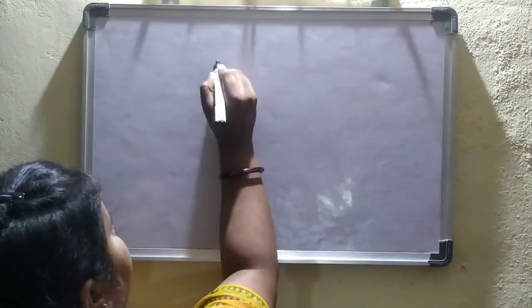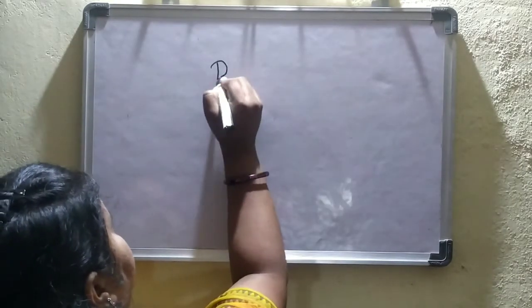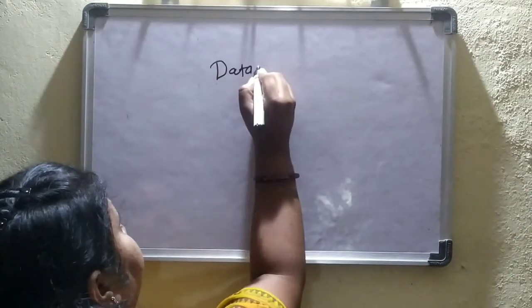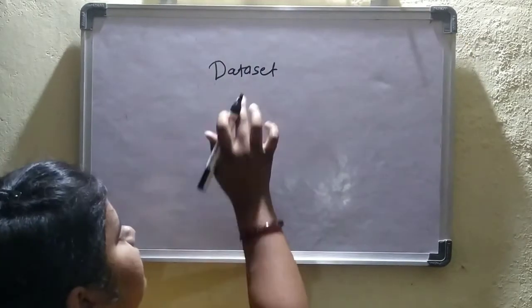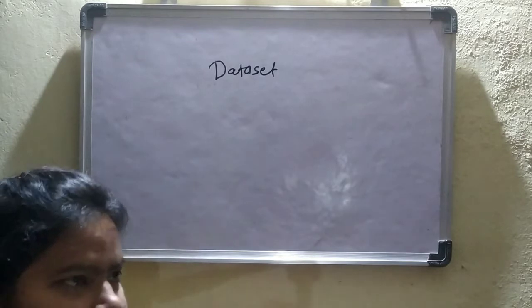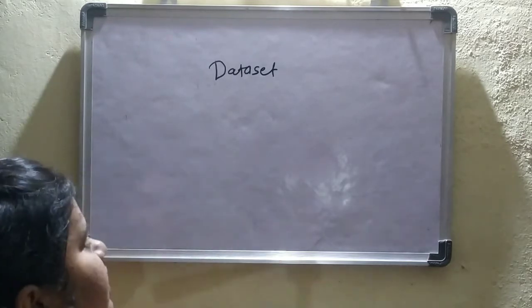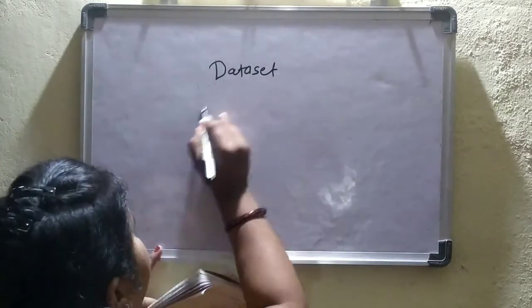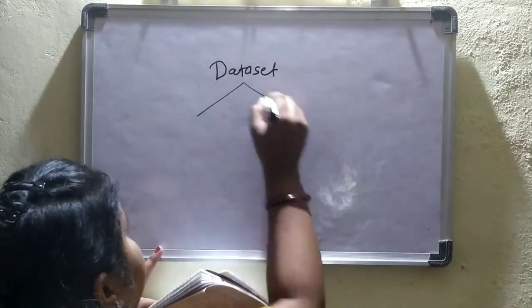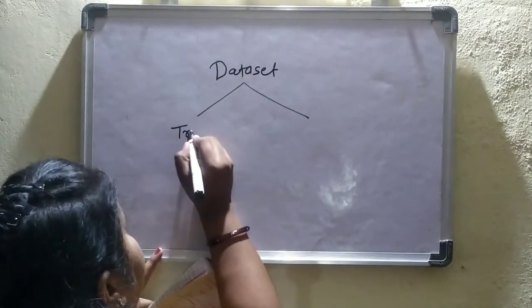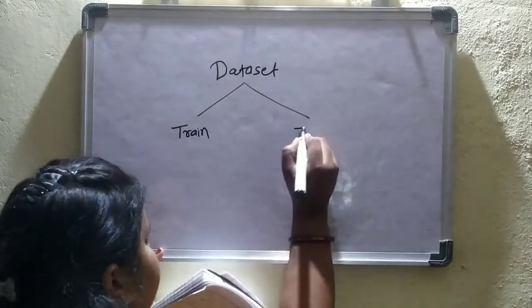In today's video, we will be seeing two topics based on the data set. Whenever we are dealing with a data set, we have to divide it into two phases, that is train and test.